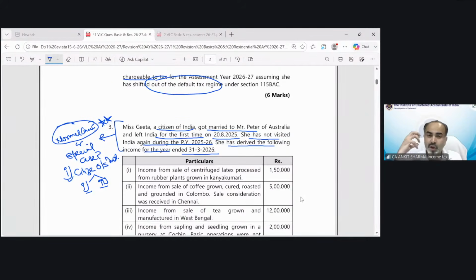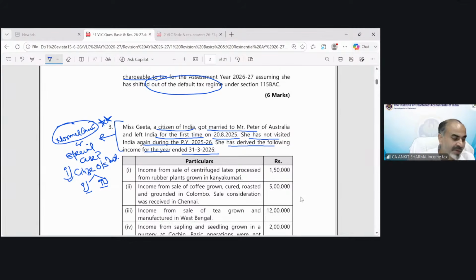So in law, we cannot use our logic. Even if she is going outside India permanently, that was not a condition. In special case number 1, it has been written that going outside India for employment or as a crew member, no, marriage condition is not there. So until it has been specifically written, we cannot assume things in law. Law needs to be followed as it has been written. So that means it's a normal case.